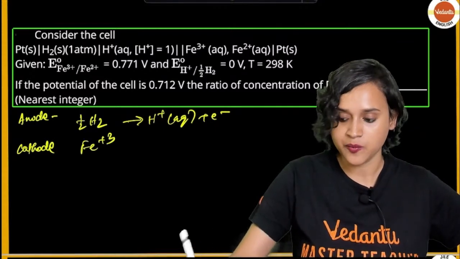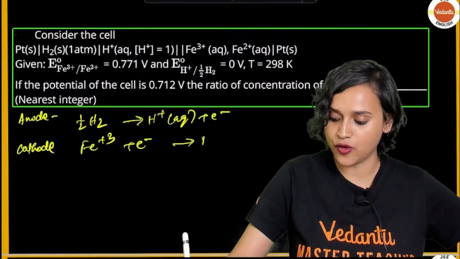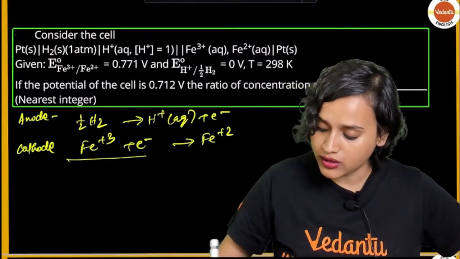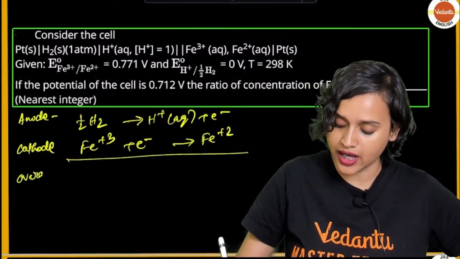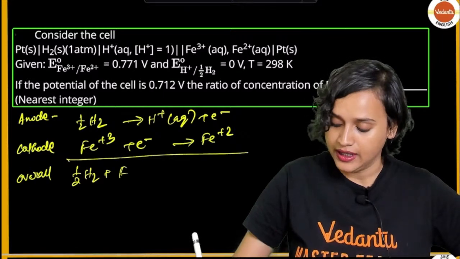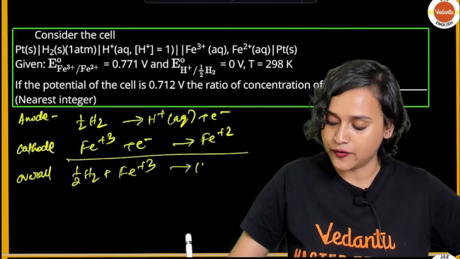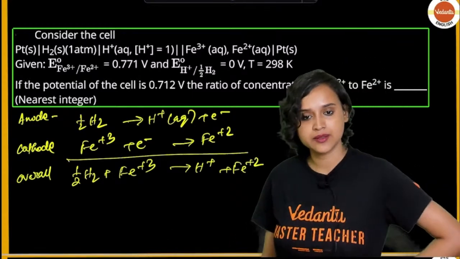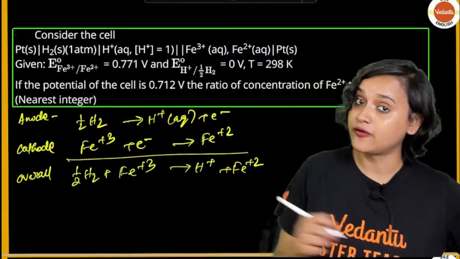Fe plus 3 plus electron is forming Fe plus 2. So now, if we want to find the overall reaction, it is going to look like half H2 plus Fe plus 3 forms H plus plus Fe plus 2. Correct? Yes. Now what is the formula that we are going to use?